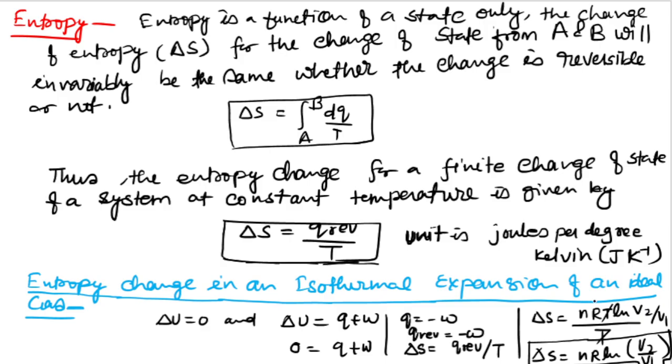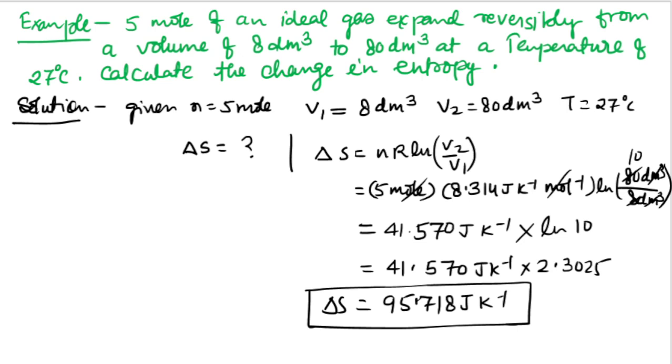For expansion, the volume increases, so V2 by V1 upon T, you will get this expression, the most important expression for the entropy change of isothermal expansion of an ideal gas. Now take some examples regarding this expression.